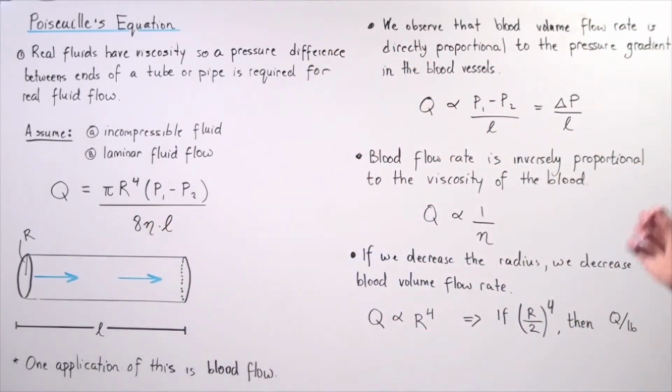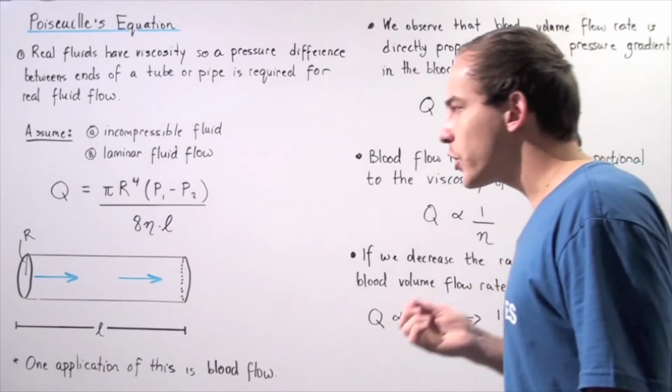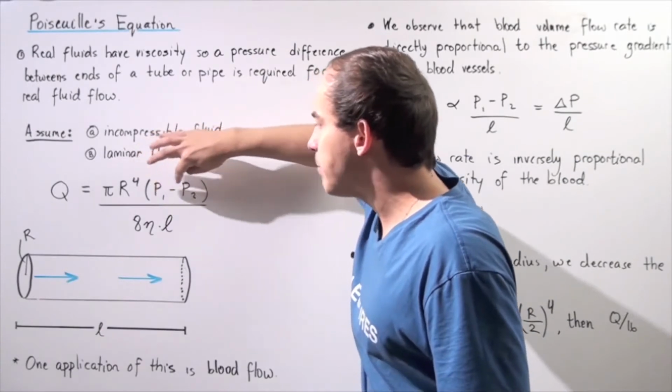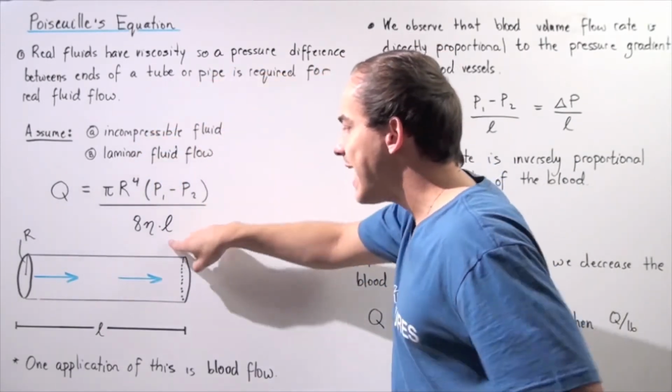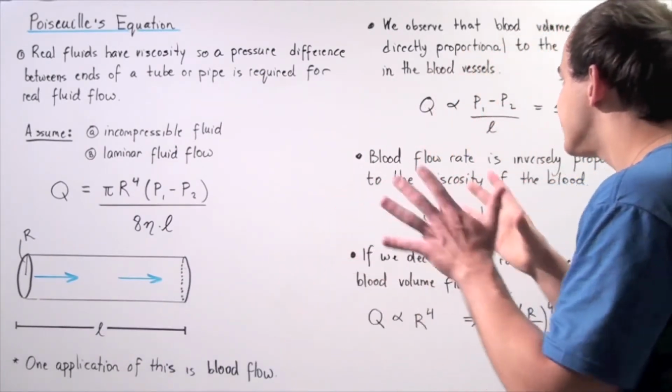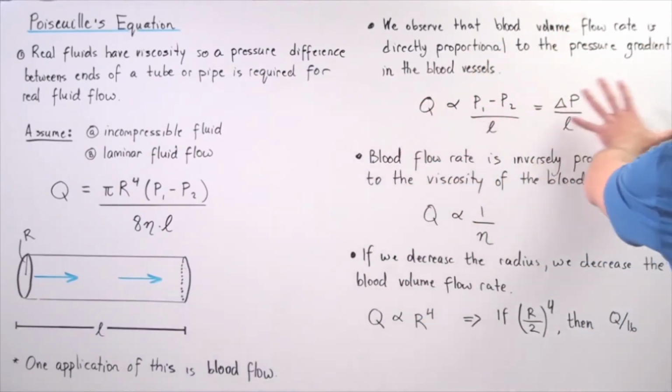We observe that blood volume flow rate is directly proportional to the pressure gradient in the blood vessels. The pressure gradient is simply the change in pressure, P1 minus P2, divided by L, the total length of the blood vessel that we're considering. So we see the following results.